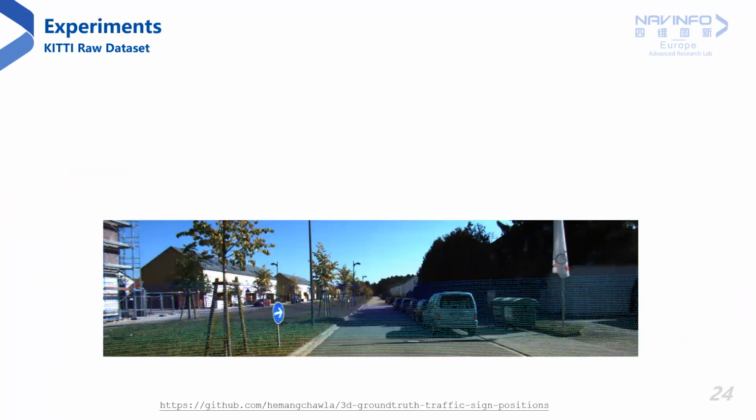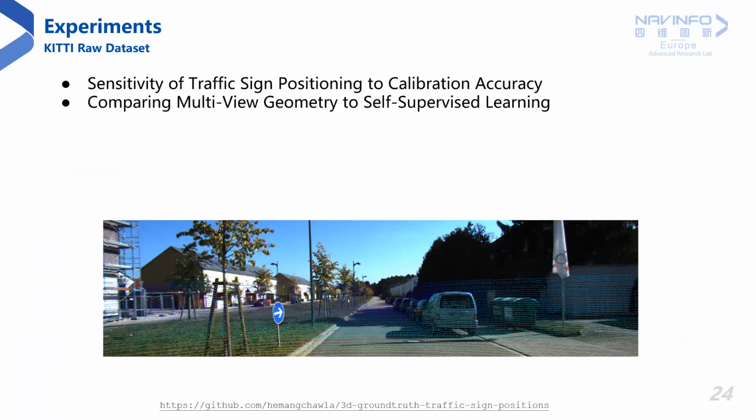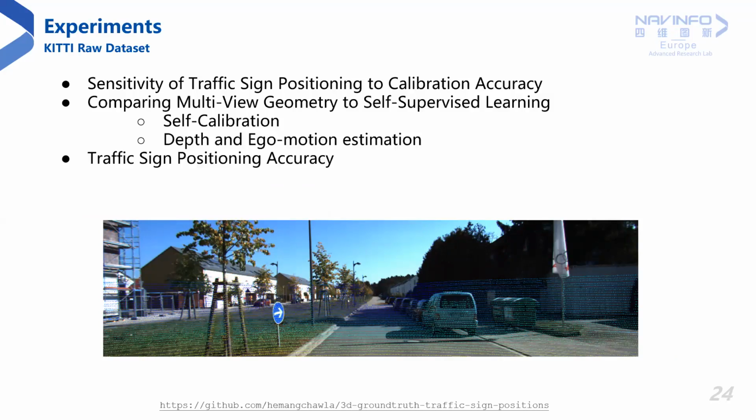Now, to evaluate our proposed system of crowdsourced 3D traffic sign positioning with unknown cameras, we first study the sensitivity of the proposed system to the calibration accuracy. Thereafter, we note the performance of multi-view geometry and self-supervised approaches to self-calibration and depth and ego motion estimation. We study the impact of these components on the sign positioning accuracy to formulate the best way for combining their strengths to increase the map coverage. All our experiments are performed on the traffic signs found in the KITTI Raw dataset, whose specifications we make publicly available.